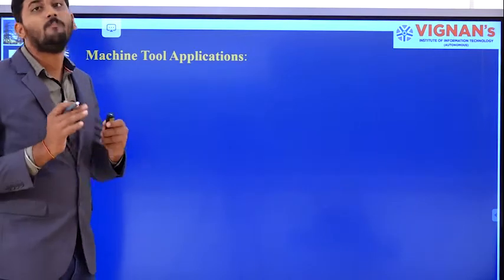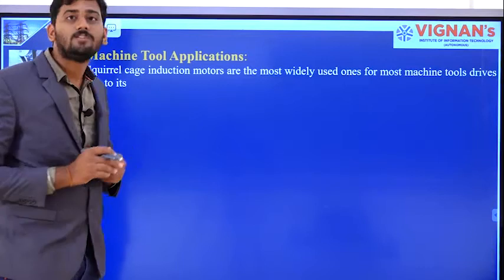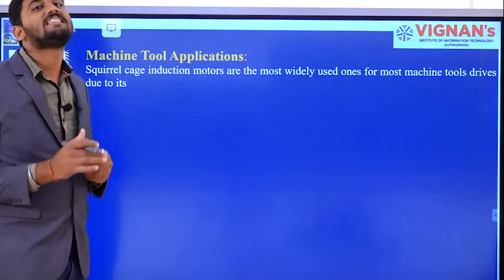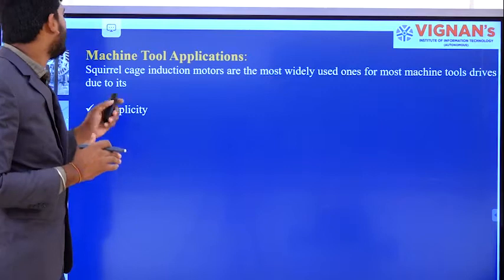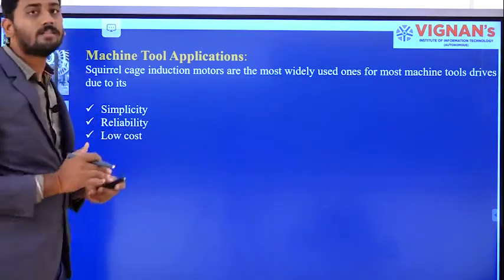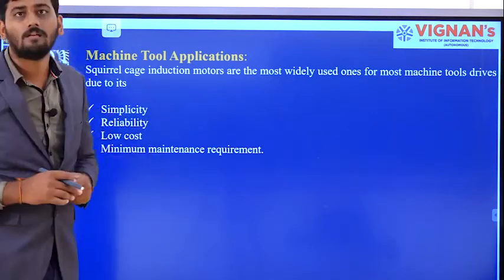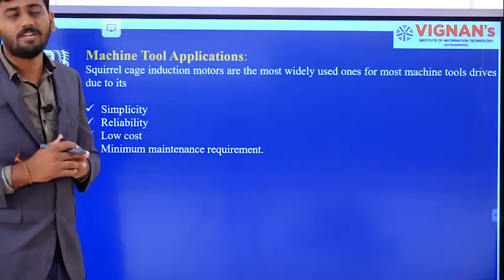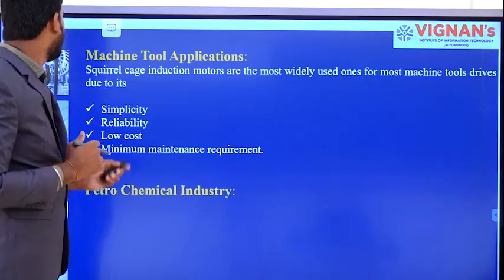Moving on to the next one, machine tool applications. In these machine tool applications, we will be preferring the squirrel cage induction motor. The reason is it has so many advantages, like simplicity, reliability, low cost, and minimum maintenance required. Because of all these features, in most machine tool applications, we will be preferring the squirrel cage induction motor.